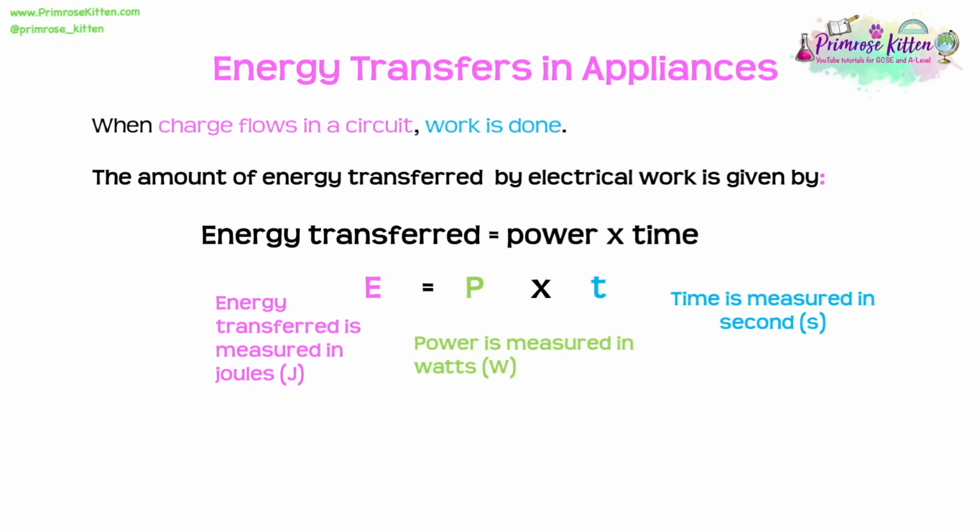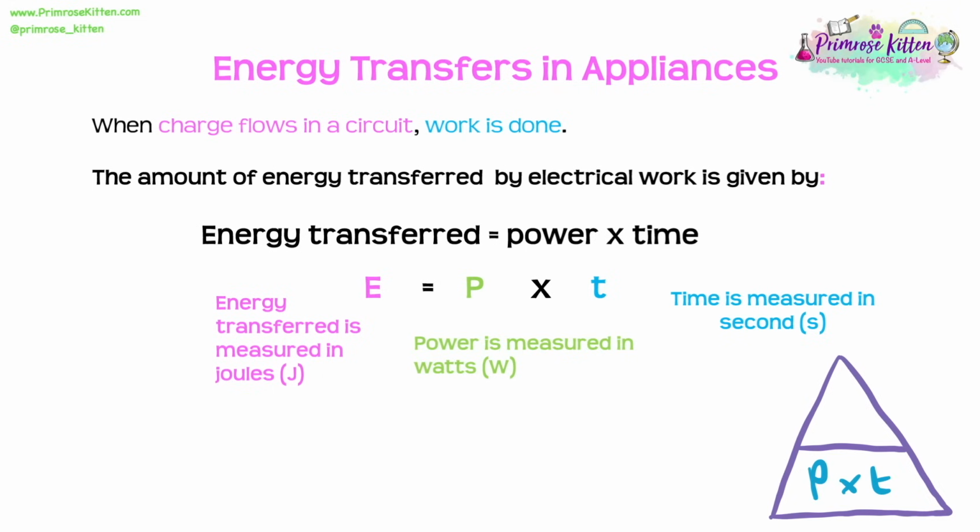As is the case with most equations in physics, we can write this in a triangle if you're not very confident with your math skills. To do this, we just put the P times T on the bottom. Remember, the bit with the times always goes on the bottom of a triangle, and an E on the top. Then, for whatever it is that you want to find, just cover it up with your finger and then use the triangle to get your rearranged equation. For example, power, P equals energy over time.